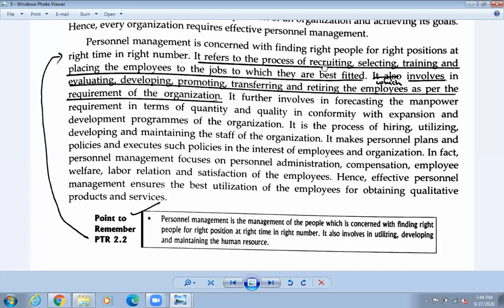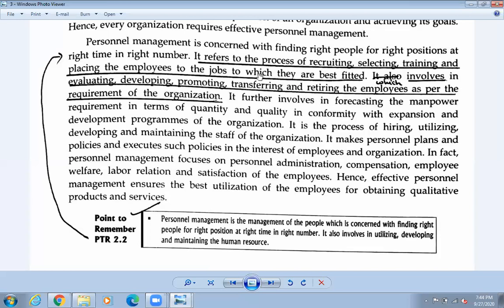Suppose I want two staff in my office, that means what I'm going to do is recruit. I am going to select some of the staff. Okay, so there may be thousands of applicants, and out of thousands, how many am I going to select? I'm just going to select two of them. Okay, so that's called recruiting. Okay, so here Barna Prakriya, so I must select some of them. Okay, so we must give proper training to them.